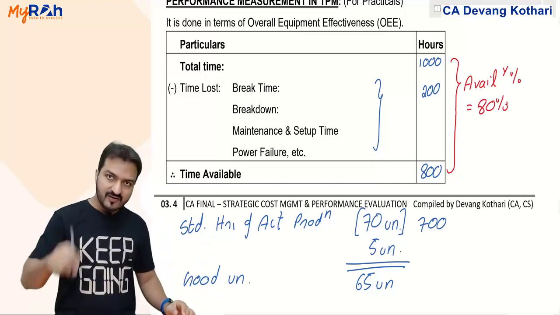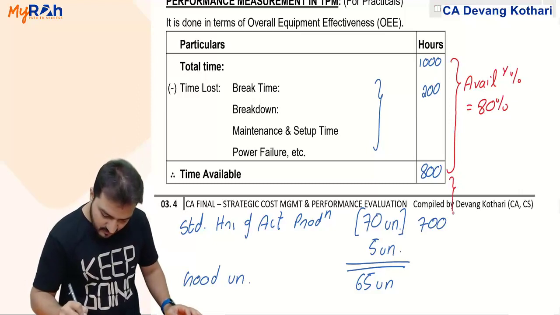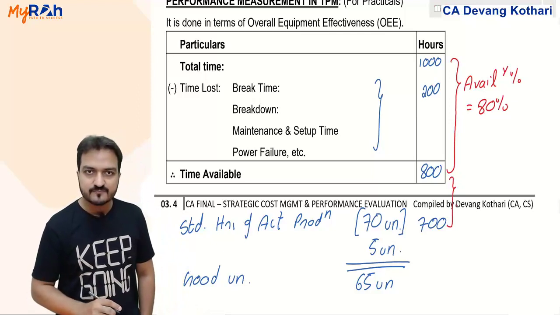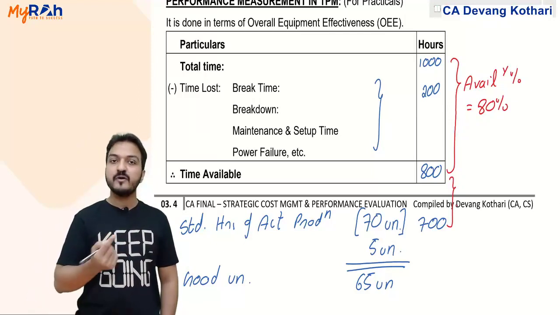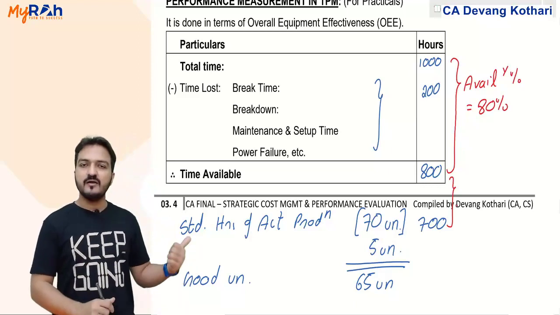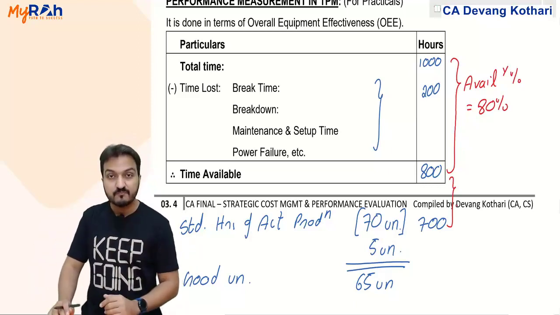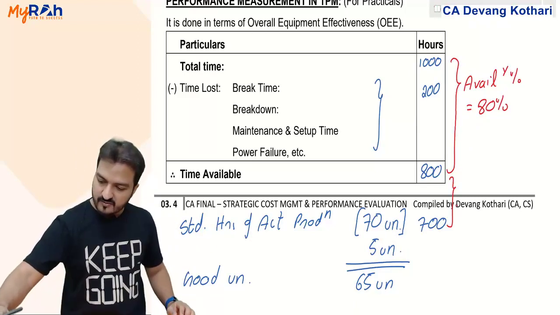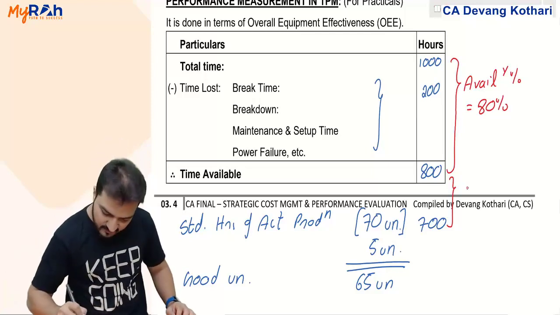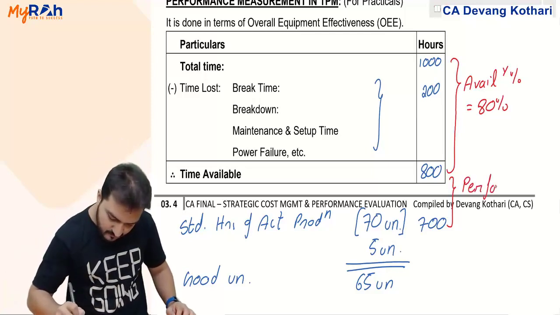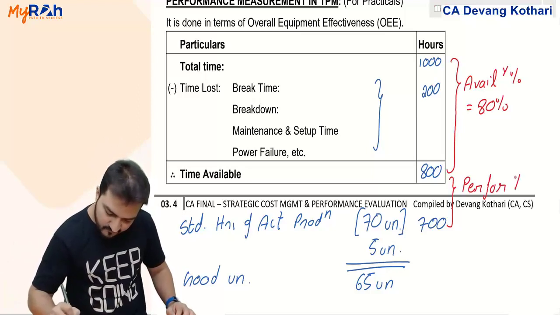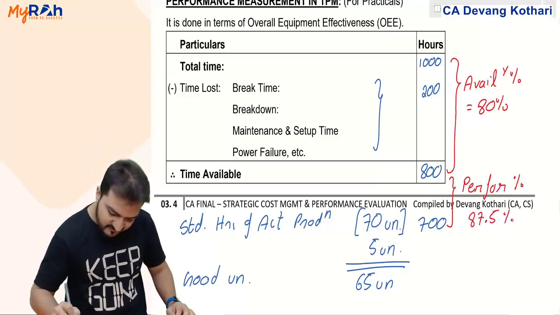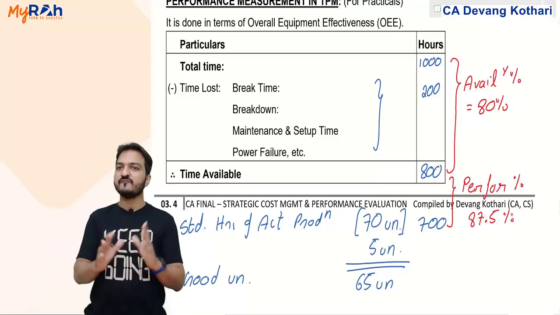Now, during that 800 hours, the machine has actually done production which should have been done in only 700 hours. Why did the production happen less? Well, this less production indicates less performance of the machine. Performance means efficiency. So that's 700 divided by 800, which is 87.5%, indicating the performance percentage. My machine performance has been only 87.5%, 87% efficiency you can say.